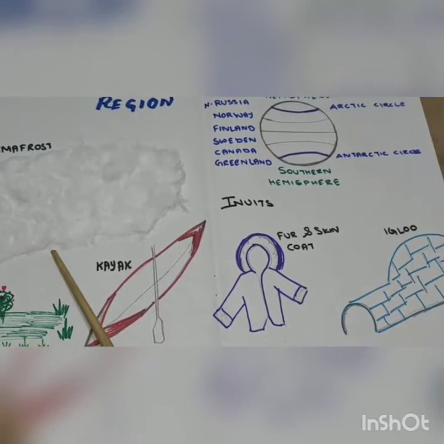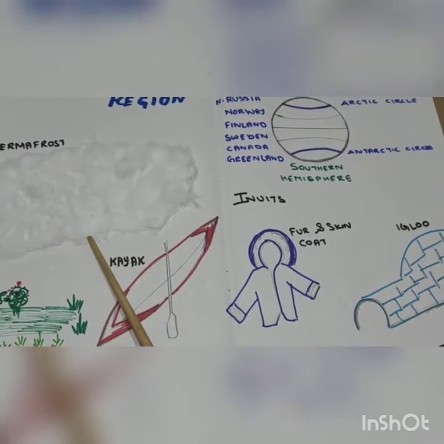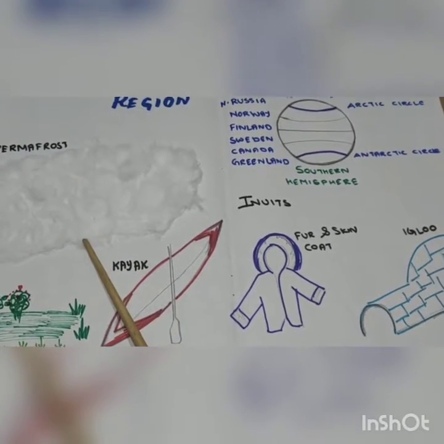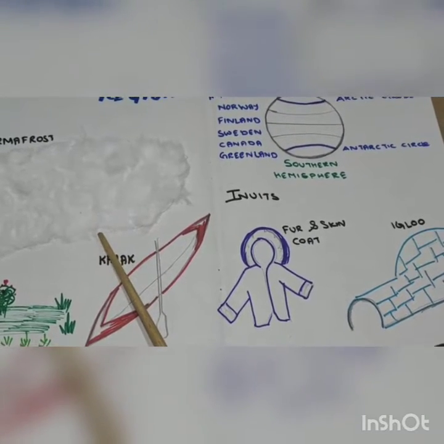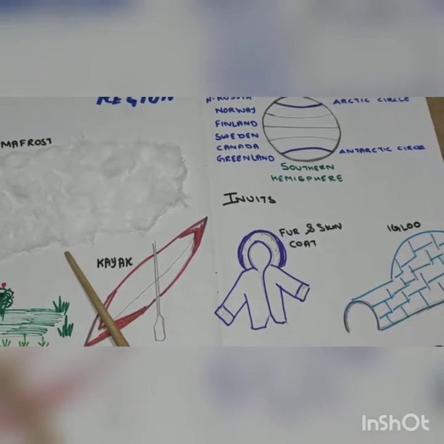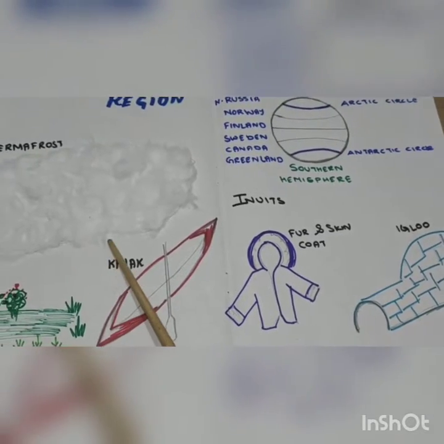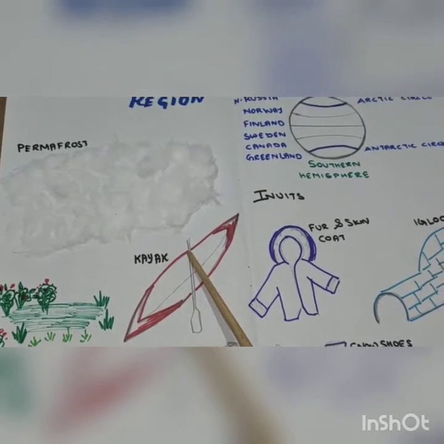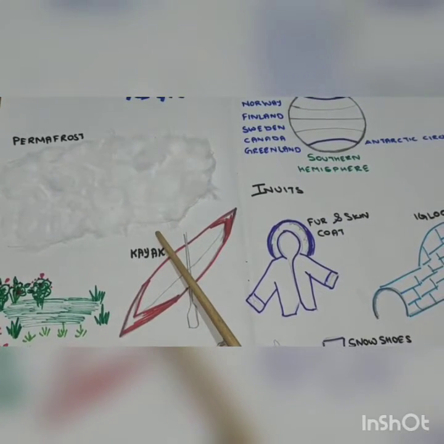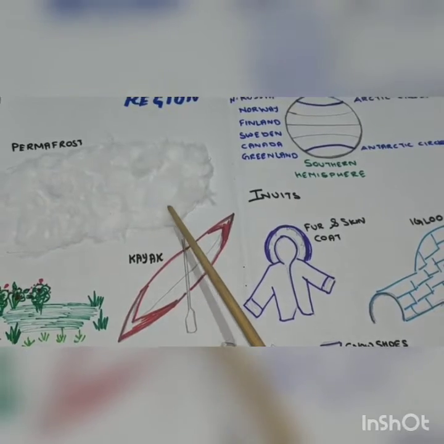There is very little rainfall in this region. In summer, days are very long and the sun never sets, but the temperature is always below freezing point. So you can see the climate in the Tundra region is always very cold and always below freezing point.